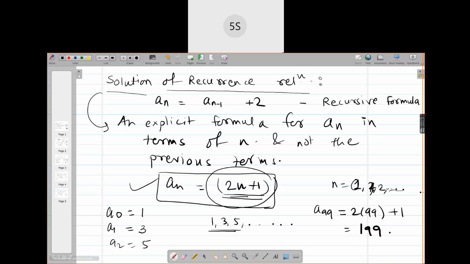A recurrence relation is the relation which involves the previous terms, and its solution means no previous terms are involved. The formula will be explicitly expressed, explicitly meaning alone in terms of n. That means you just put the value of n for the term you want and get the answer. You can get the nth term formula.